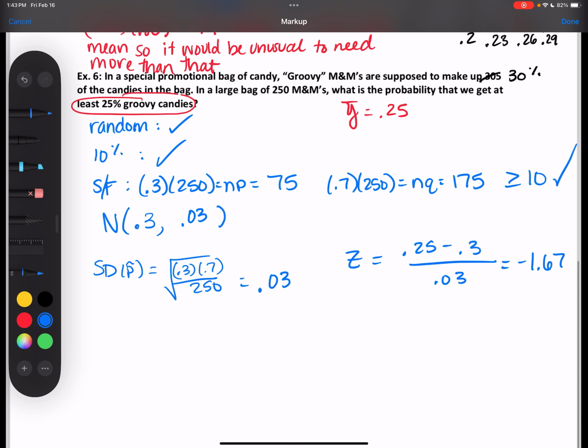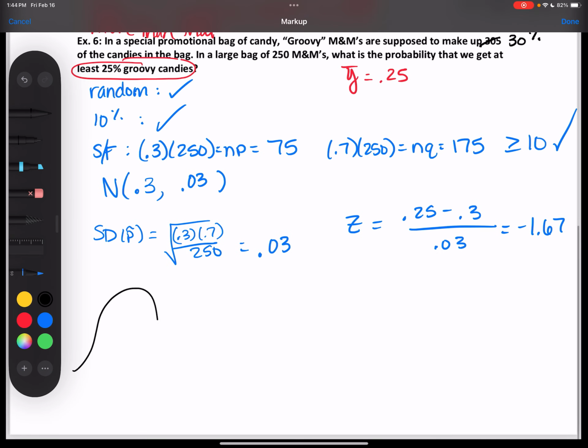So at this point, I would look at a picture of what I'm looking at, right? I've got my mean here in the middle of 0.3, and I want to know that there's at least 25%. So what do I need to be thinking of for that? 25% is in this direction, this way.